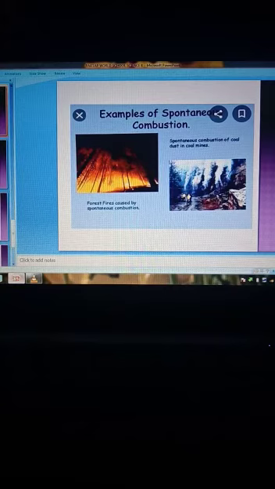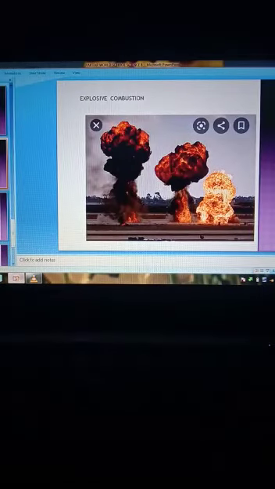During extreme heat of summer, at some places, dry grass catches fire. From the grass, it spreads to trees, and very soon the whole forest is on fire. Second, coal dust in coal mines. So these are the examples of spontaneous combustion where the combustible substances catch fire itself due to their low ignition temperature. Next is the explosive combustion.